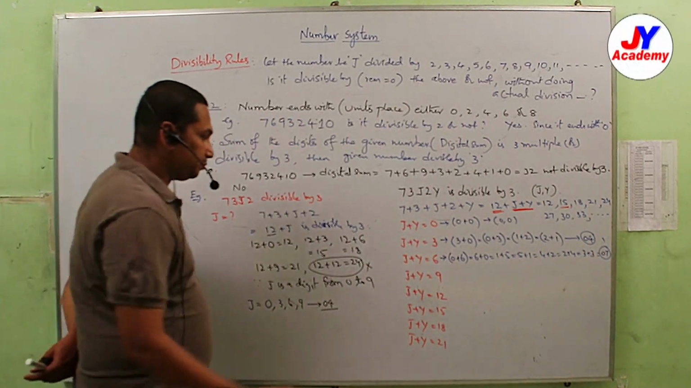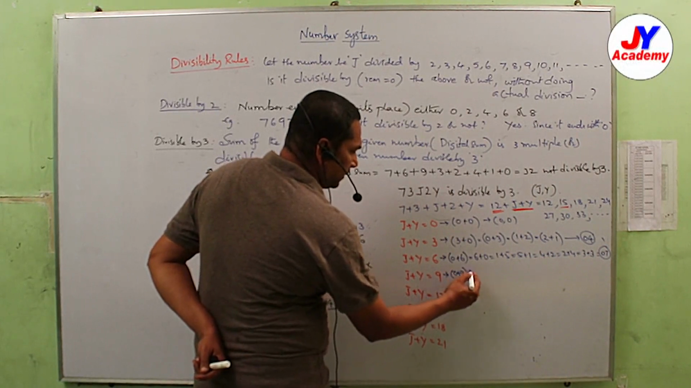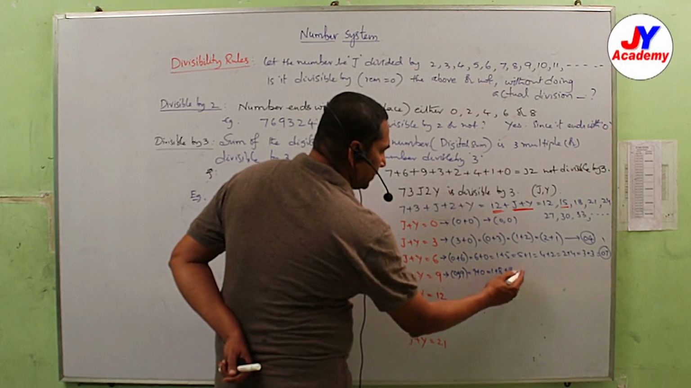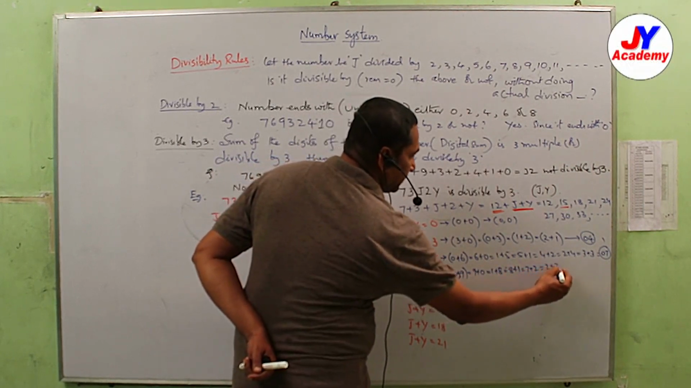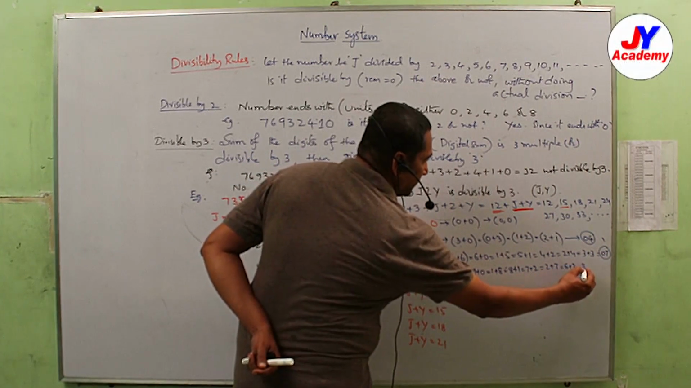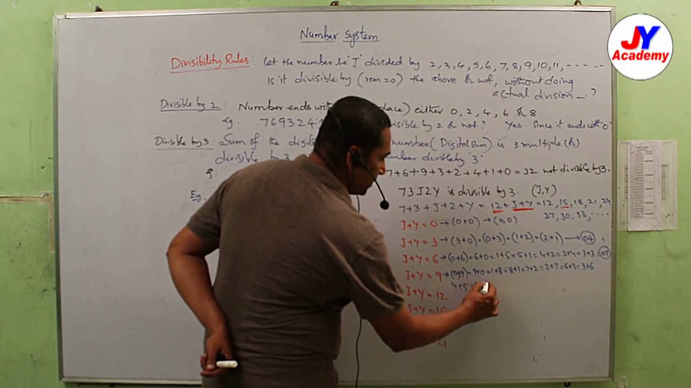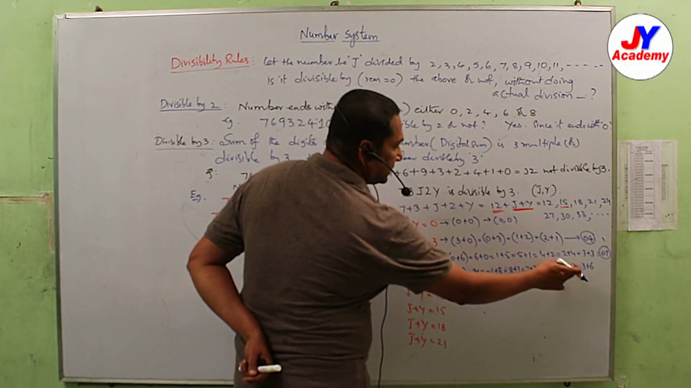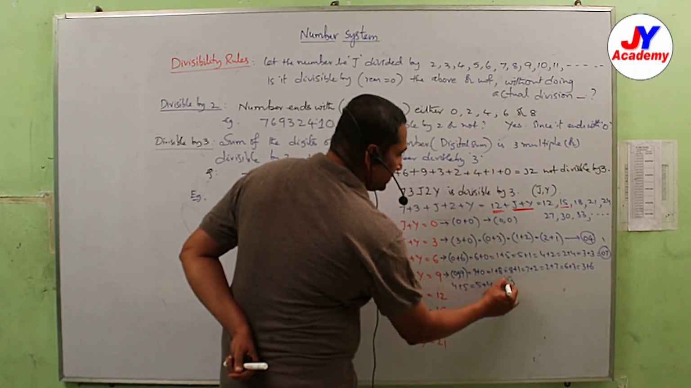7. Come to here. 0 plus 9, 9 plus 0, 1 plus 8, 8 plus 1, 7 plus 2, 2 plus 7, 6 plus 3, 3 plus 6, 4 plus 5, 5 plus 4. So 1, 2, 3, 4, 5, 6, 7, 8, 9, 10. So total possibilities 10.